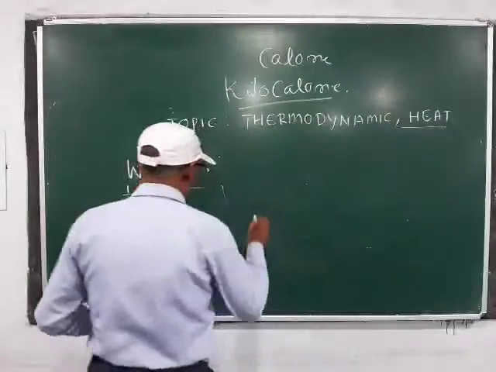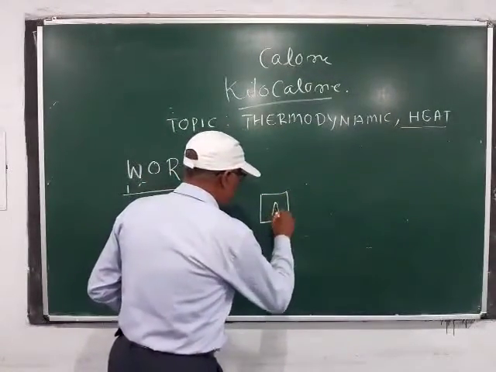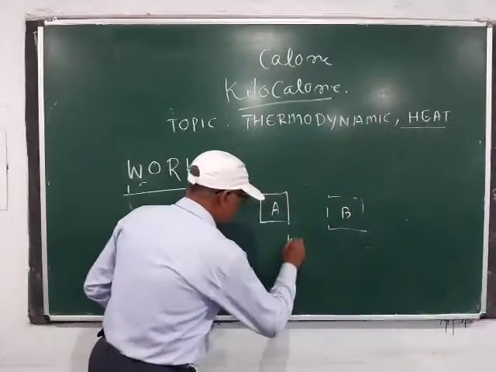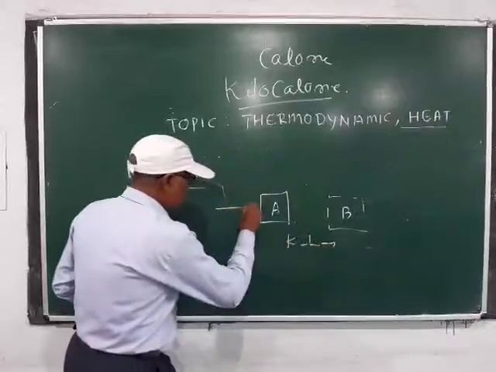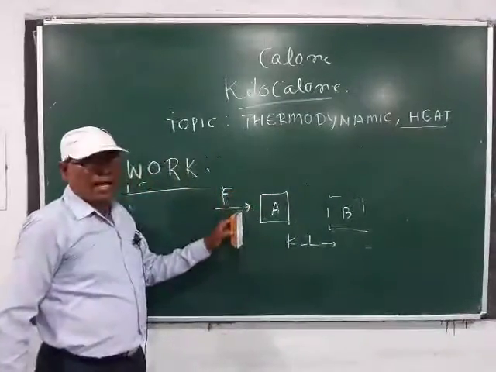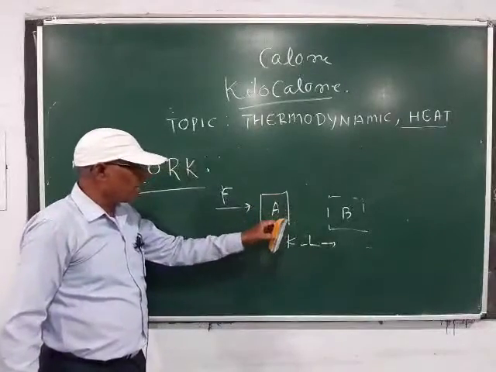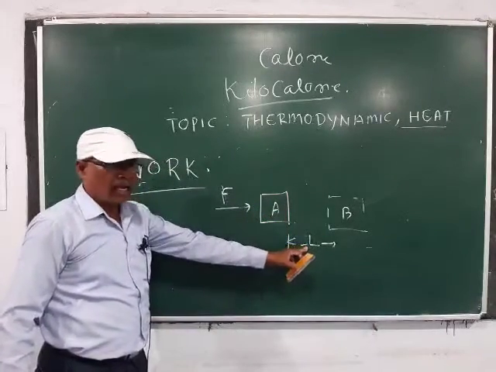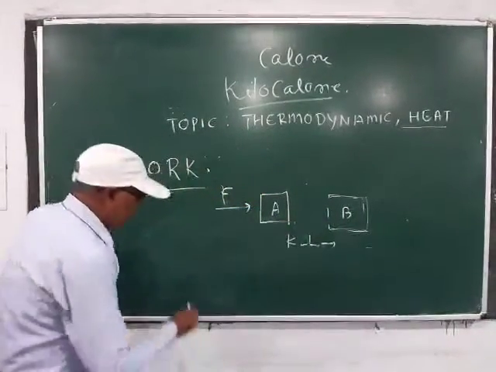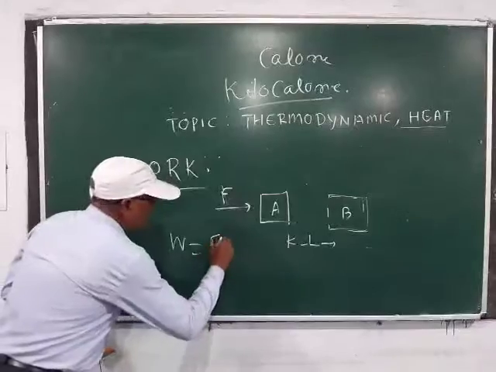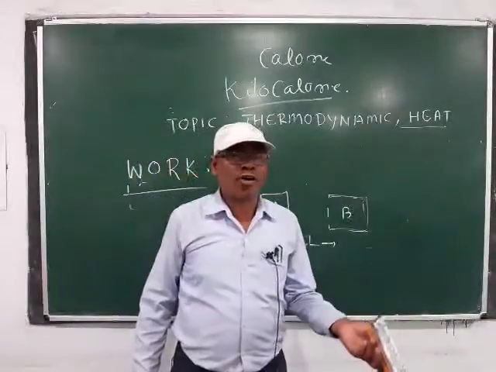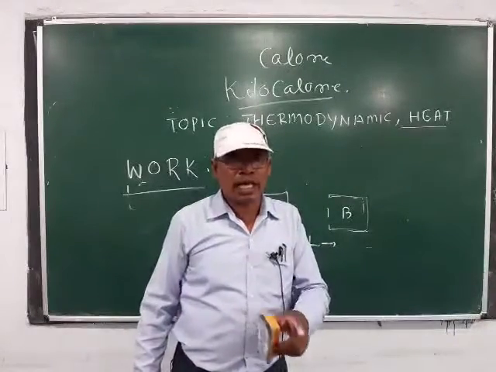In the diagram, here force is applied at body A. Then the body changes some distance, that is L. Then final position is B. Then work is equal to F into L, where F is equal to force and L is equal to distance.